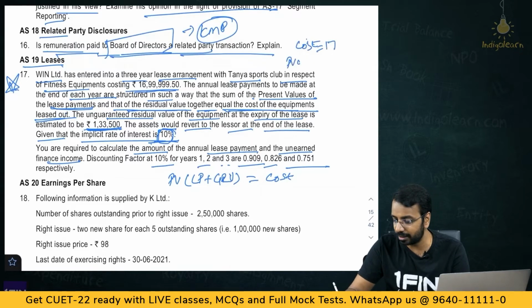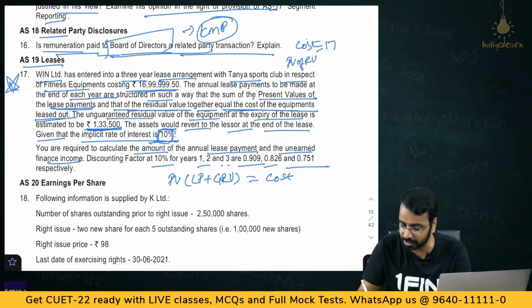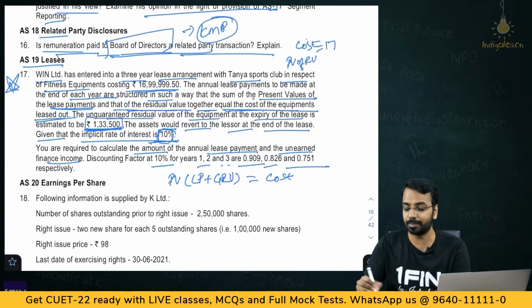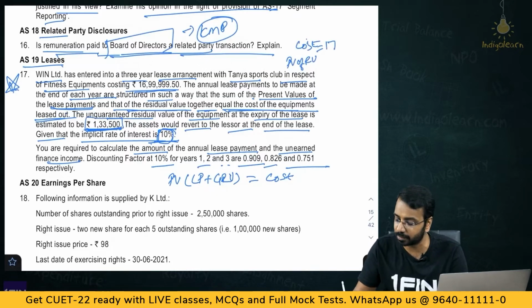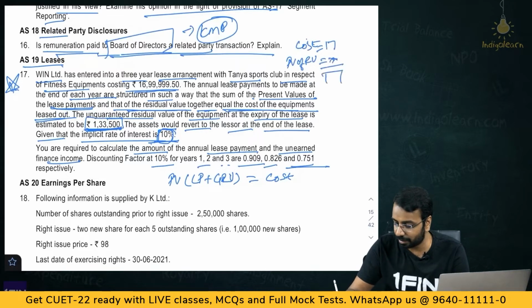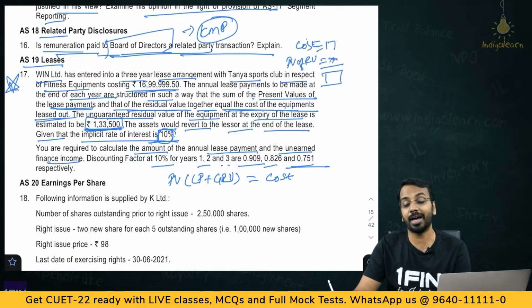What is the present value of residual value? Because this is the asset that will go back. What is the present value of that? 133 multiplied by the factor, you will get some amount. The balance amount is what is the present value of lease payments.